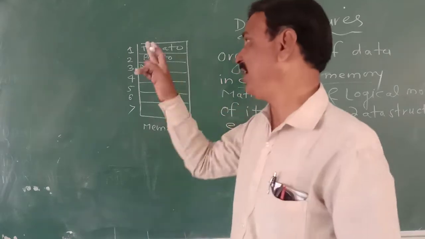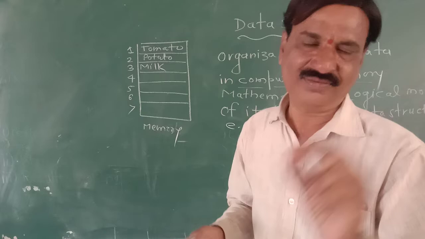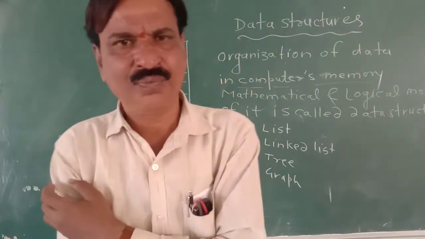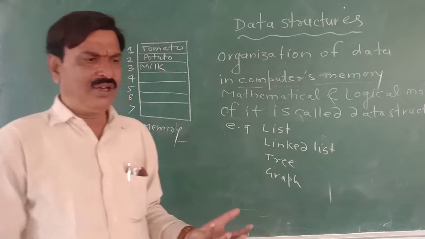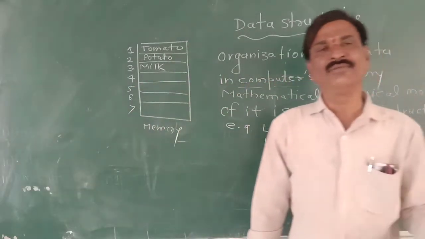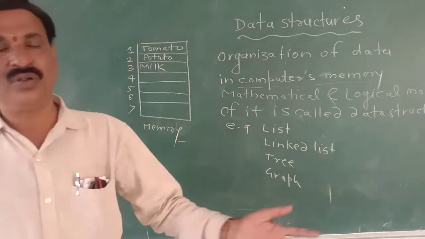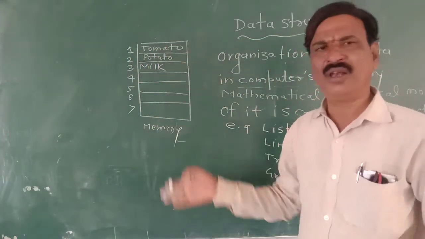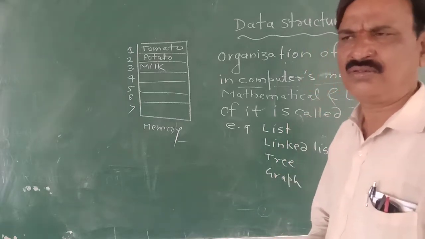Just we have to remember the address of first element. We need not to remember the address of every element. So list can be prepared in computer's memory simply by storing the elements in contiguous memory location.